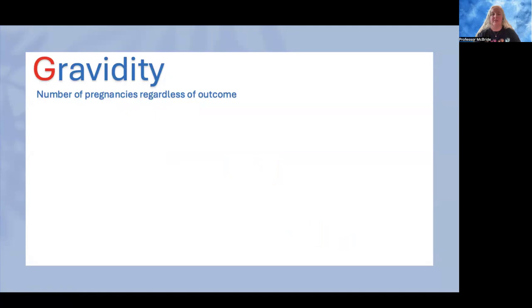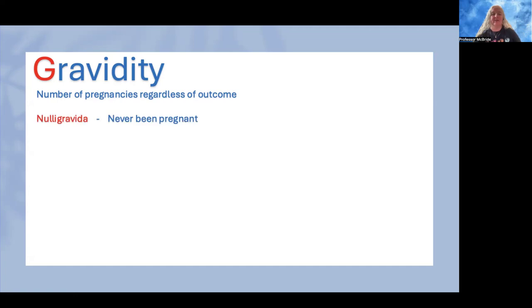The term gravidity is something we use to describe the number of pregnancies that a woman has had, regardless of the outcome. So what that means is the pregnancy is the only thing that matters. It doesn't matter if she delivered term, if she delivered preterm, if she had an abortion, if she had a termination, anything. However the pregnancy ended is not important. It just matters the pregnancy happened. So within this, we have some more terminology depending on the number of pregnancies a woman has had.